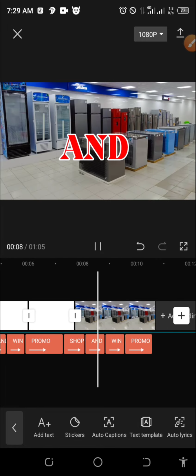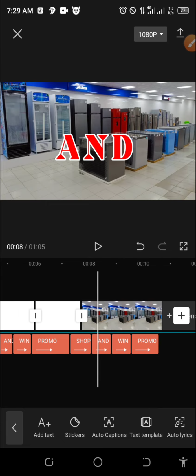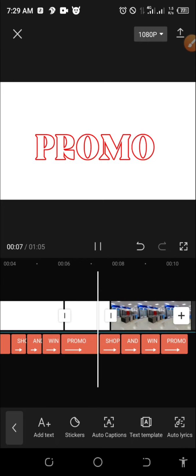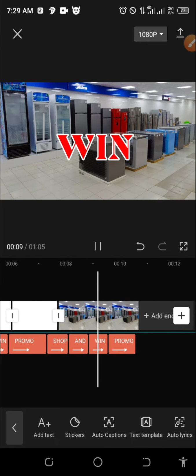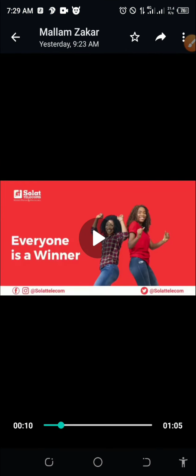Shop and win promo. All right, so guys, what else is remaining? I think there is something remaining here. We are using just one background in this whole shop and win promo. So let's look at how this place actually looks, the image animation. Let's look.